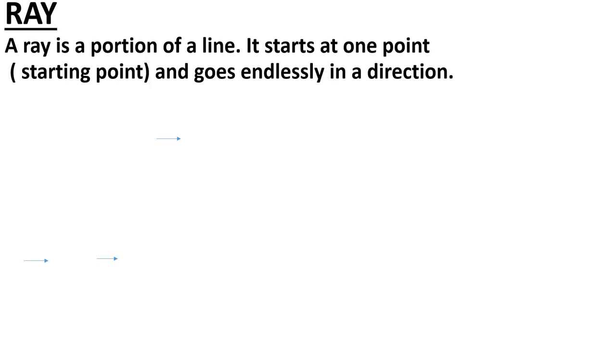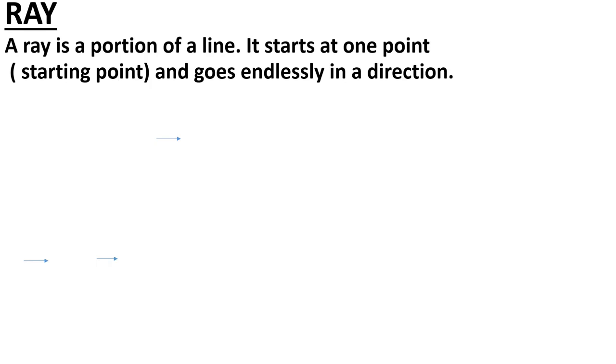Can you tell me, when we name ray, what strikes in your mind? Which ray strikes in your mind? Let me tell you. Sun rays. We used to say sun rays. Why sun rays? Why is that a ray? Because it has one starting point.